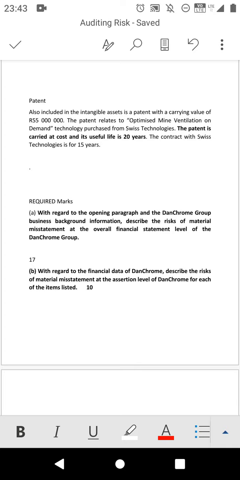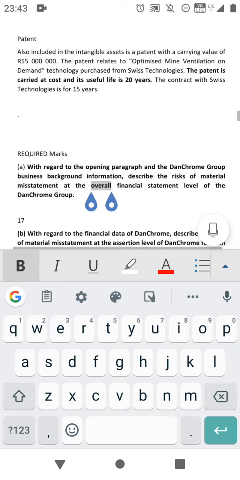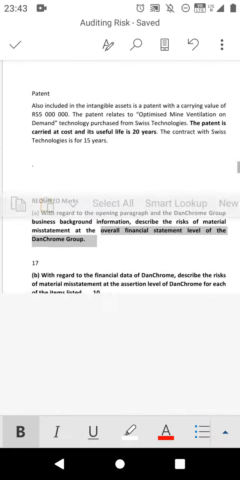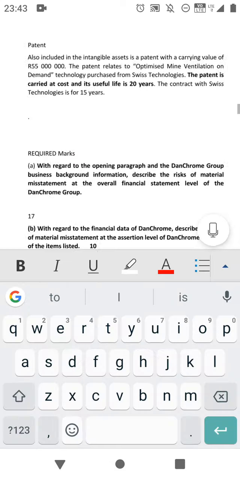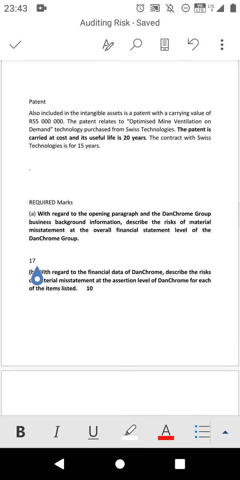So the main key for this question is the overall financial statement level of Dunchrome Group. What do they mean when they say overall? They mean everything on the financial statement. What will be the risk on the financial statement overall? They mean in everything, not a specified item.